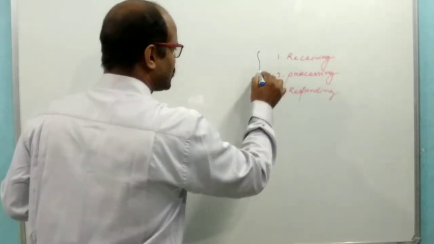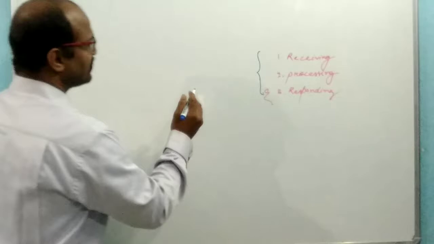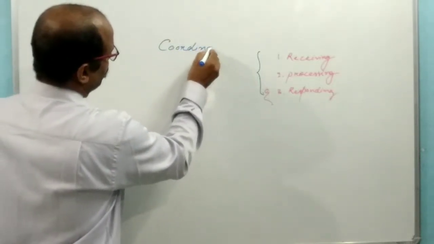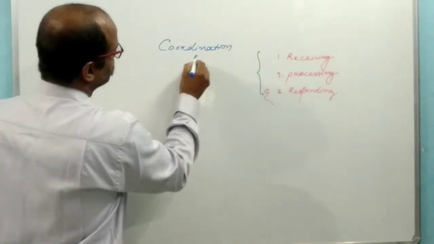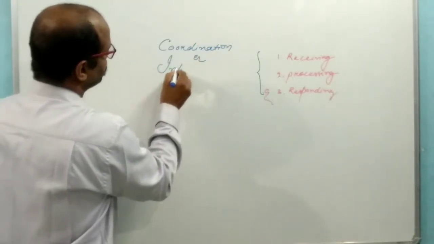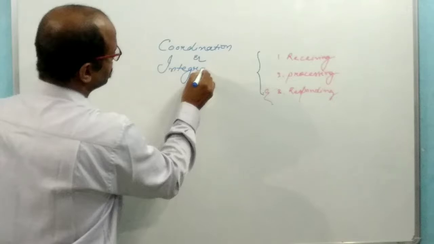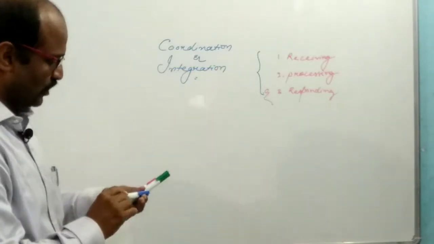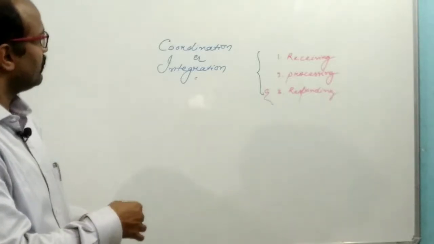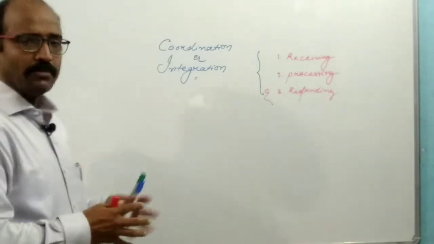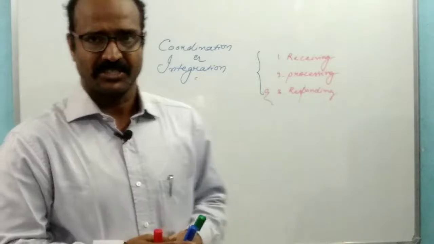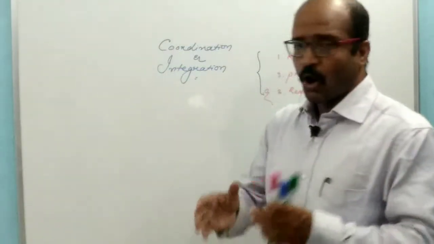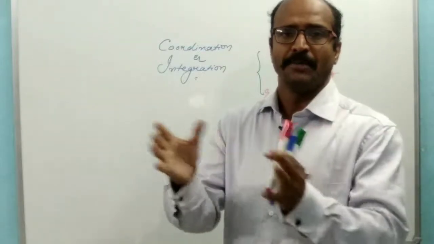My nervous system does all these things: receiving information, processing information, and responding to the stimuli. All these things occur because of coordination and integration of different activities of different systems of the body. The animal body is composed of so many systems, that is the organ system organization. That's why all the systems are interdependent.